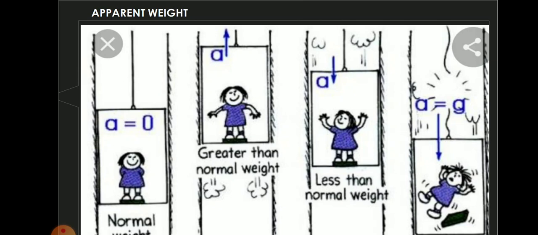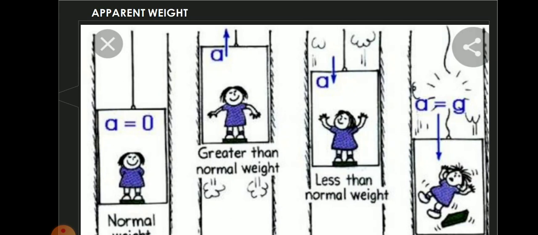So when a person of mass m is traveling in a lift, the actual weight of the person is W is equal to mg. So there are two forces acting on the girl now. The girl exerts a force W on the lift and the lift exerts an opposite force R on the girl. By Newton's third law of motion, you have already learnt, for every action there is an equal and opposite reaction.